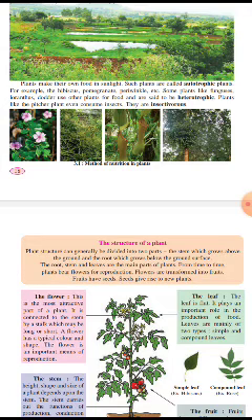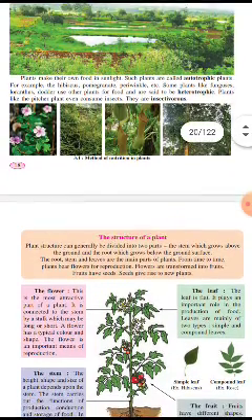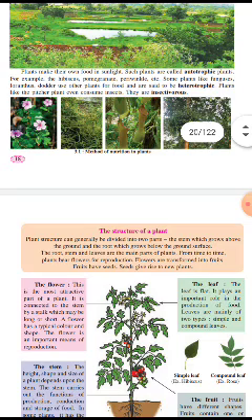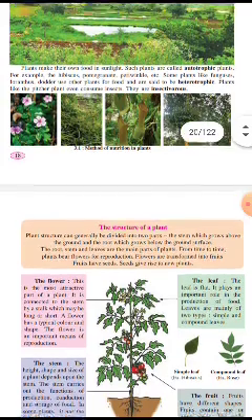And third, plants like the pitcher plant even consume insects, and they are called insectivorous. So there are three types of plants generally: autotrophic, heterotrophic and insectivorous.